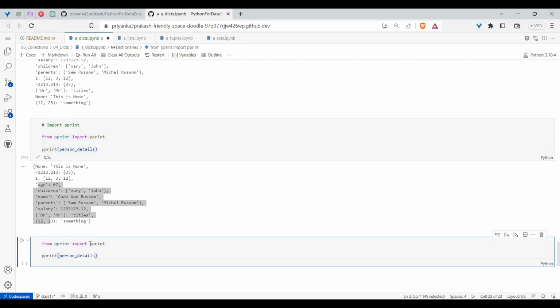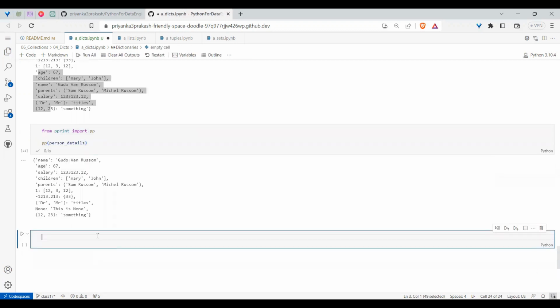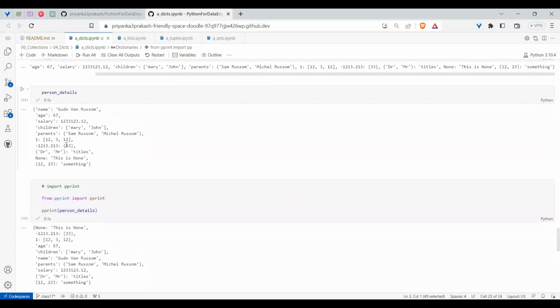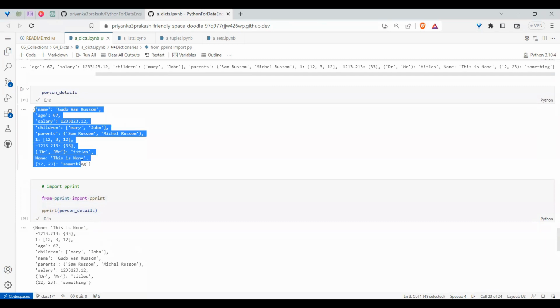But sir, if I want it as it is, whichever order it is, then there is another option called PP. Instead of pprint, we use another option called PP. If you use PP, you will get like this. In fact, Jupyter is doing the same thing in the background. Did you see when I printed in the Jupyter notebook how it came in a structured way?